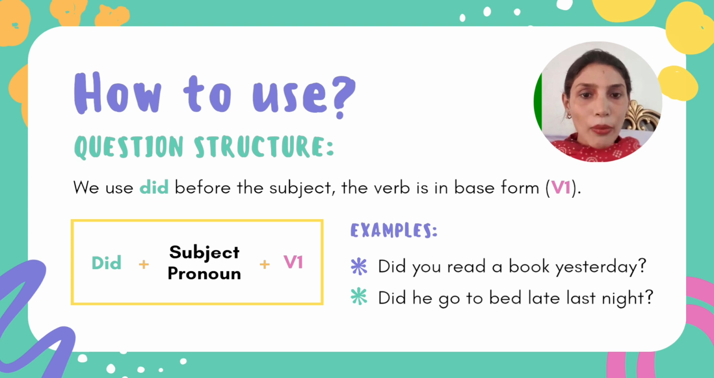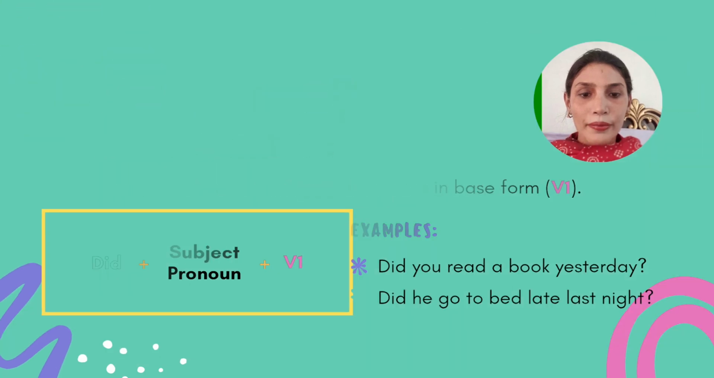Like, did you read a book yesterday? Did is in the beginning of the sentence. Then we are using the pronoun. Then we use the first form of the verb and then the object. In the second example, we will see: did he go to bed late last night? So you can see how the question structure is created by following the rules.